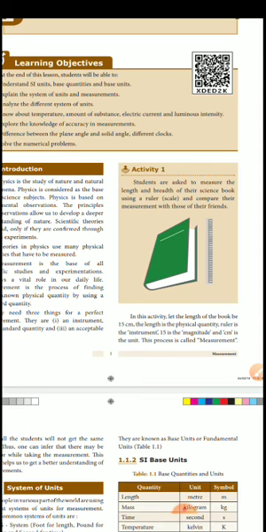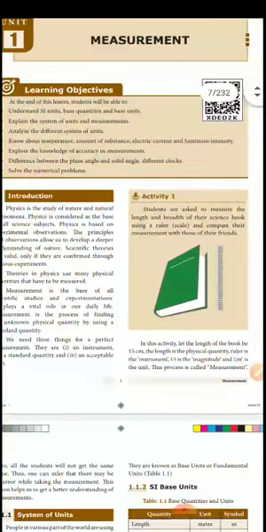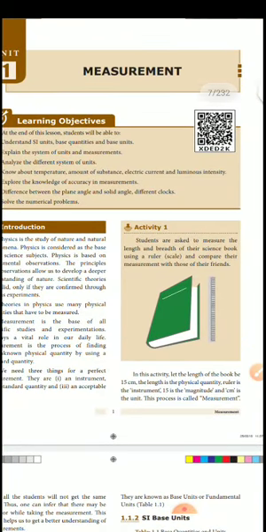So the ruler is the instrument, the magnitude is 15, and centimeter is the unit. This process is called measurement. Now you clearly understand what measurement is. The length of the book is the physical quantity, the ruler or scale is the instrument, 15 is the magnitude and centimeter is the unit. This process is called measurement.